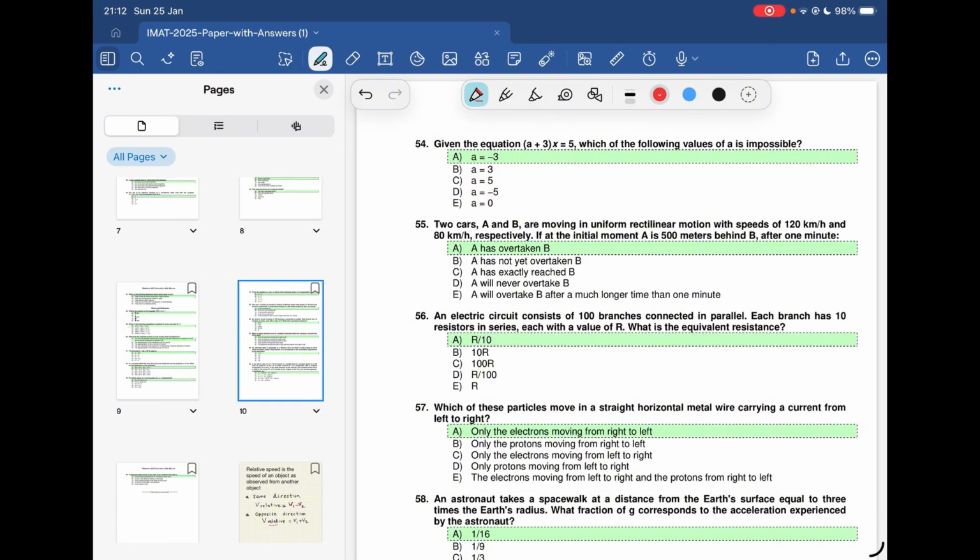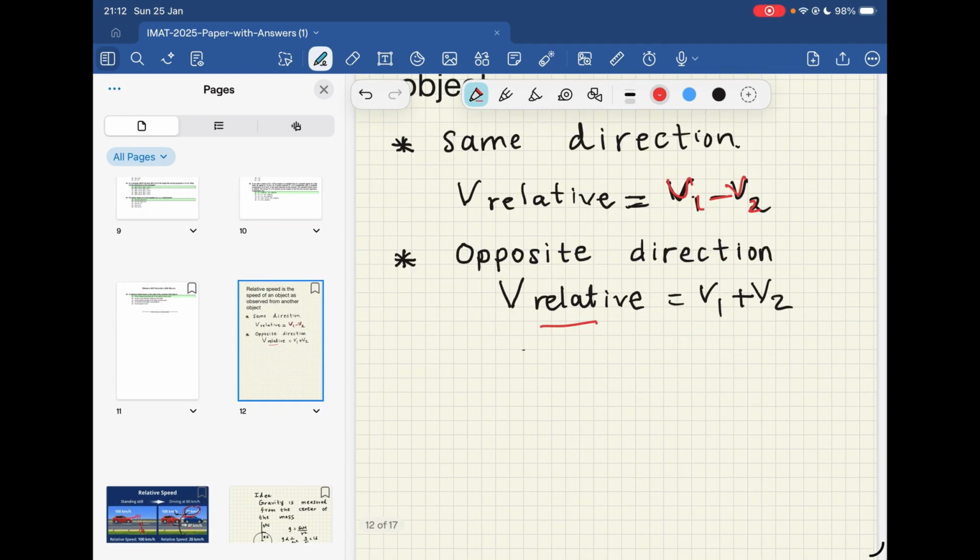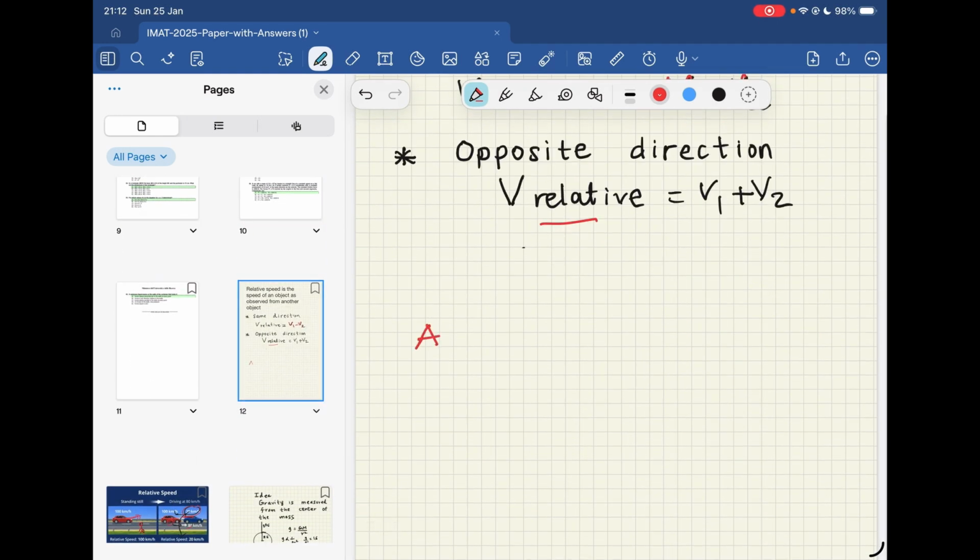If at the initial moment A is 500 meters behind B, you can see A is somewhere here and B is somewhere here. The gap between them is 500 meters. The speed of car A is 120 km per hour and the speed of car B is 80 km per hour. Now we have studied the relative speed.